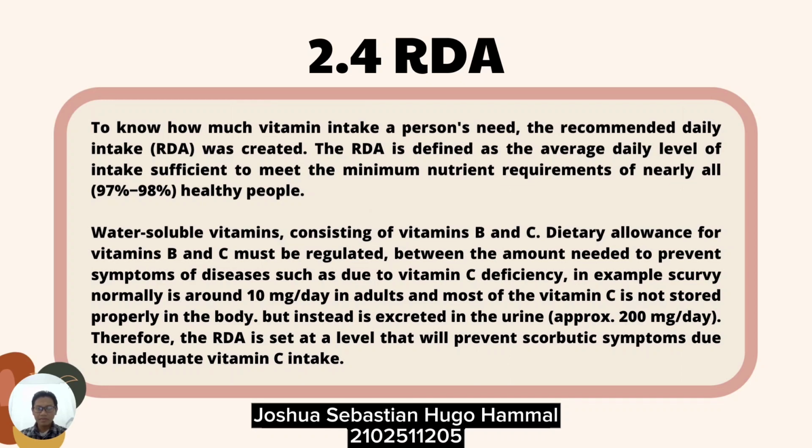Water-soluble vitamins consist of vitamin B and C. The dietary allowance for vitamin B and C must be regulated between the amount needed to prevent symptoms of disease due to vitamin deficiency. For example, for scurvy, it is normally around 10 mg per day in adults, and most of the vitamin C is not stored properly in the body, but instead is excreted in the urine, approximately 200 mg per day. Therefore, the RDA is set at a level that will prevent scorbutic symptoms due to inadequate vitamin C intake.